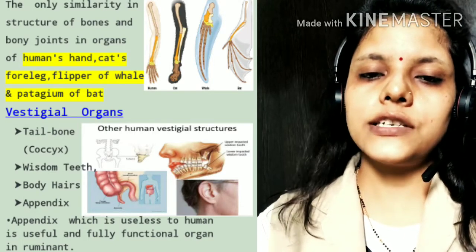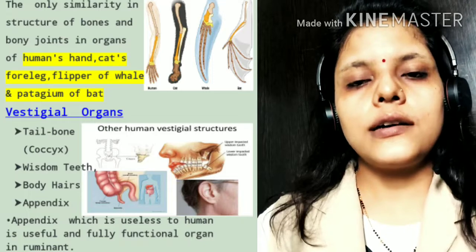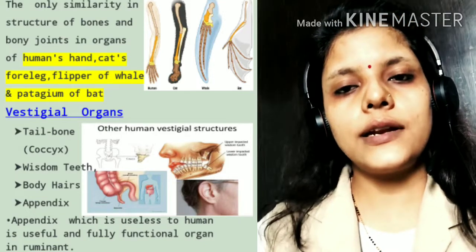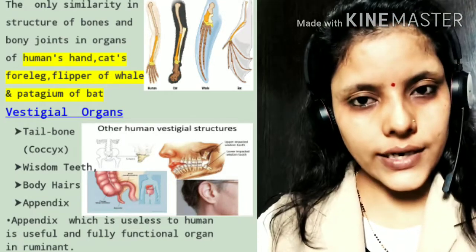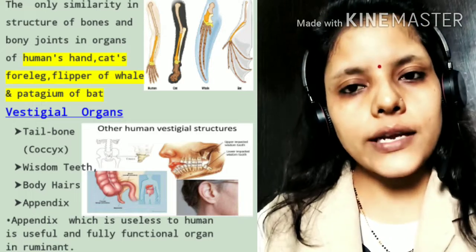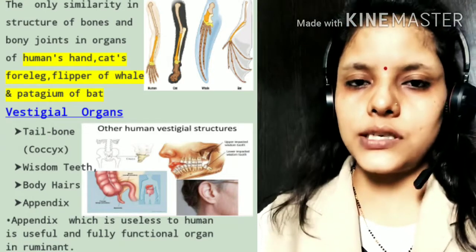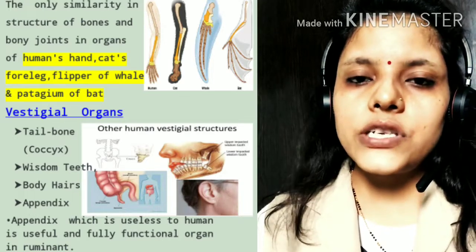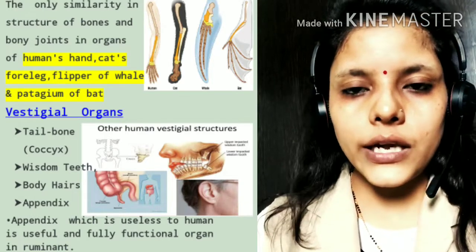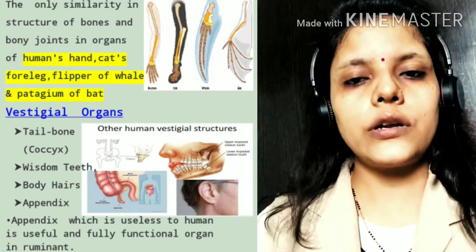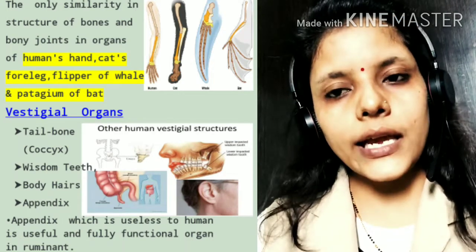Next is vestigial organs. What are vestigial organs? First we will understand what vestigial organs are. Those organs which exist in our body but are useless for us, like the ear pinna.